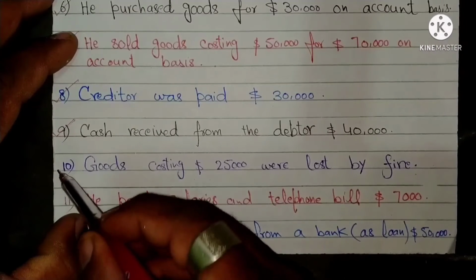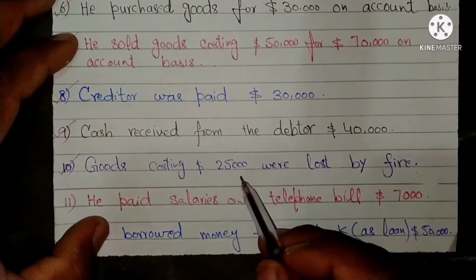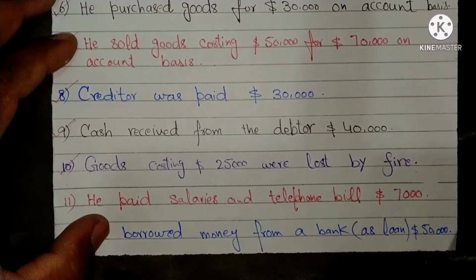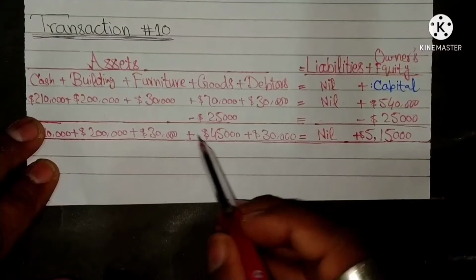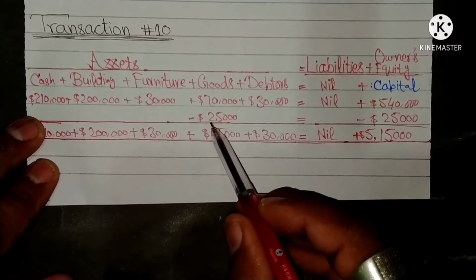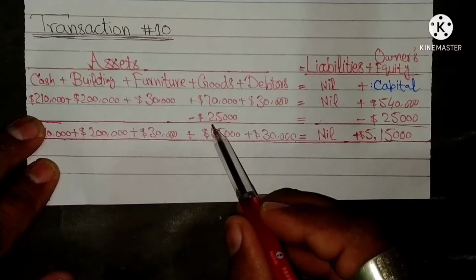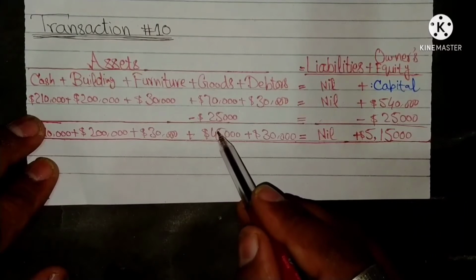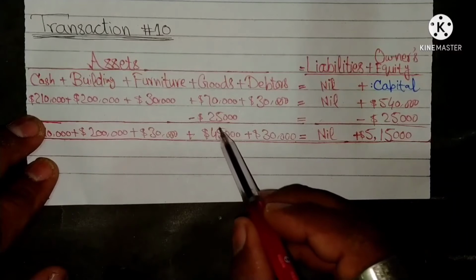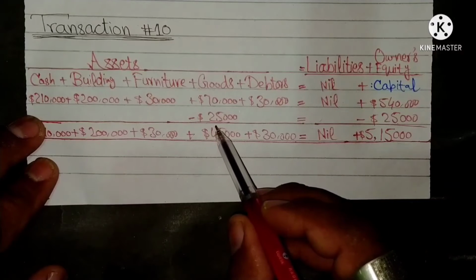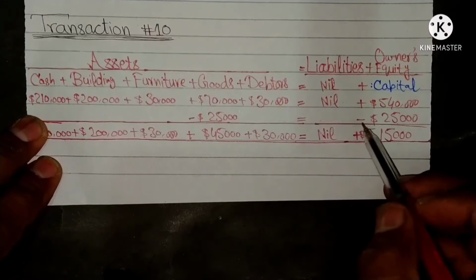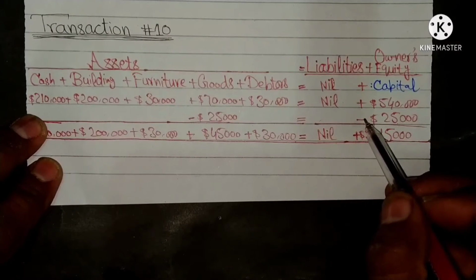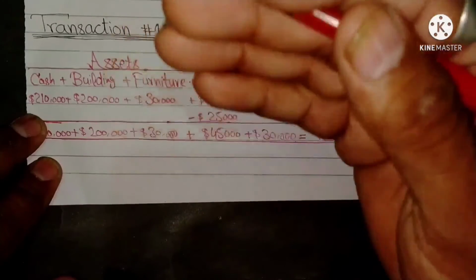Goods costing $25,000 were lost by fire. The result of this transaction is stock of goods is reduced by $25,000 and same as owner's equity is also decreased by $25,000 as a loss will be borne by the owner.